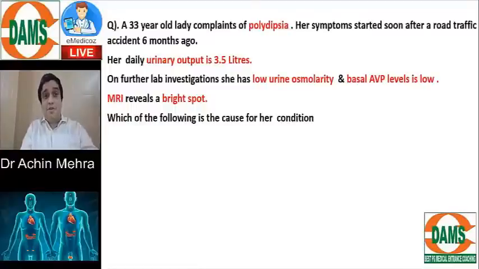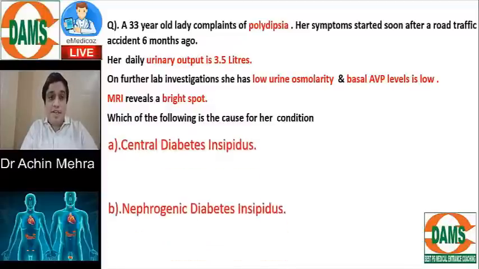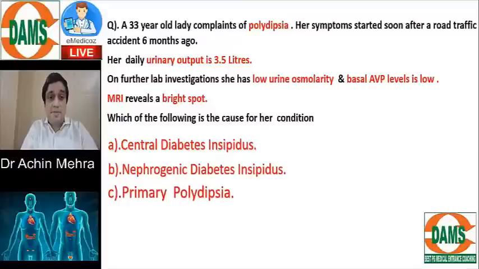Now we go back to the question. 33-year-old lady complains of polydipsia. Symptoms soon started after a road traffic accident 6 months ago. Her urine output is 3.5. She is polyuric. She has got a low urine osmolarity and her AVP level is also low. MRI shows a bright spot. Which of the following is a cause for her condition? Central DI, nephrogenic DI, primary polydipsia, or none of the above?